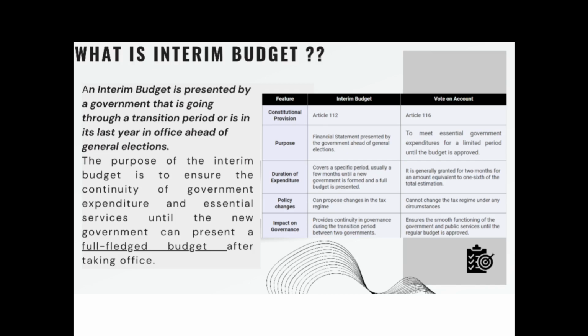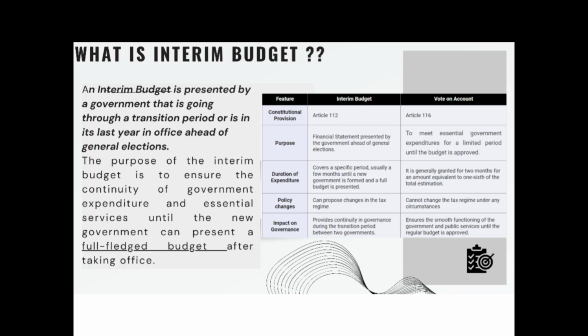Since the election is due and there will be a new government after the elections, the government presently in power will present an interim budget. It will not present a full-fledged budget, which is usually presented by a government. Since there is an election around the corner, it has submitted an interim budget.